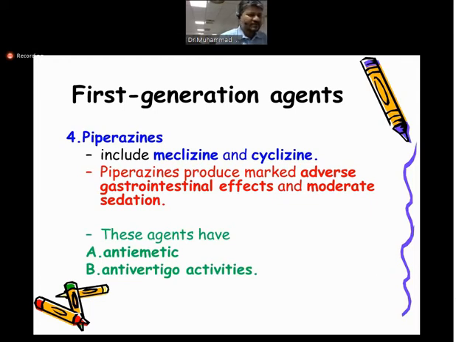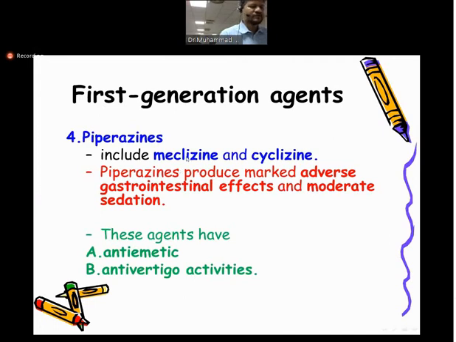So in addition to their anti-allergy use, these agents also have anti-emetic as well as anti-vertigo properties. So motion sickness or Meniere's disease, the problem of the ear, can also be treated by piperazines. Piperazines include meclizine and cyclizine, and they also cause moderate sedation and adverse GIT effects. But the important part is that along with this H1 action, they are also used as antiemetic and antivertigo.